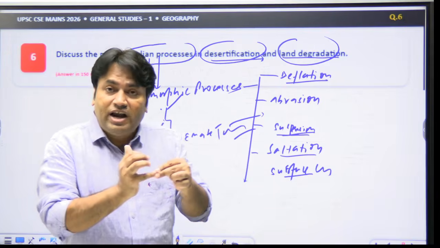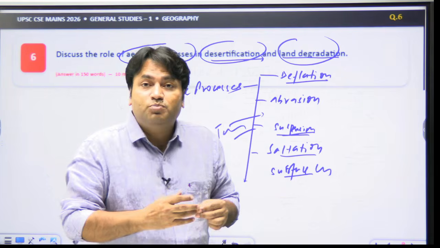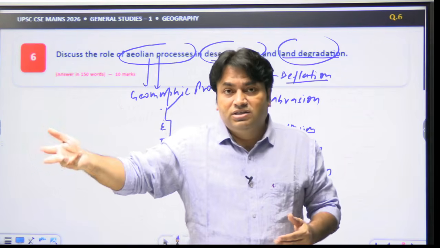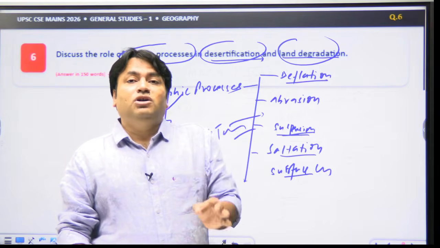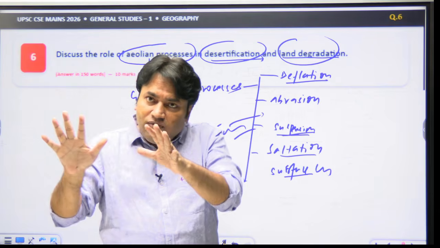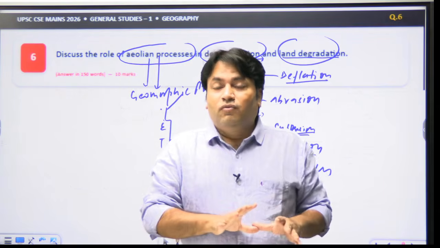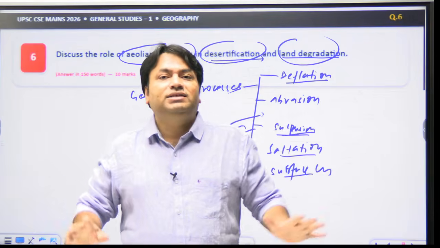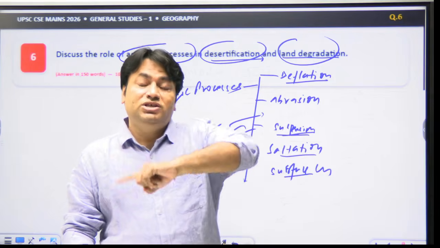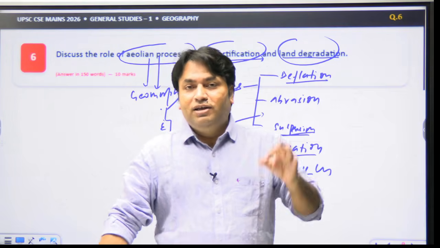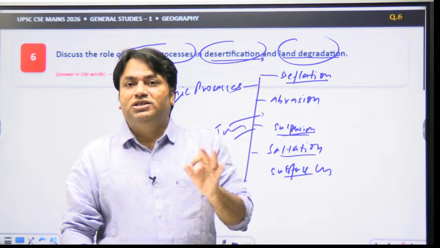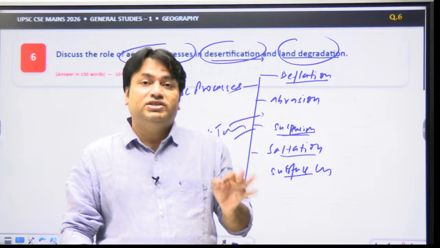Suspension here means fine dust. Saltation means bouncing sand grains. Surface creep means rolling of large particles. Deposition occurs when the wind velocity declines. What will happen? It will create sand sheets and sand dunes. So these are the major processes: deflation, abrasion, suspension, saltation, surface creep.